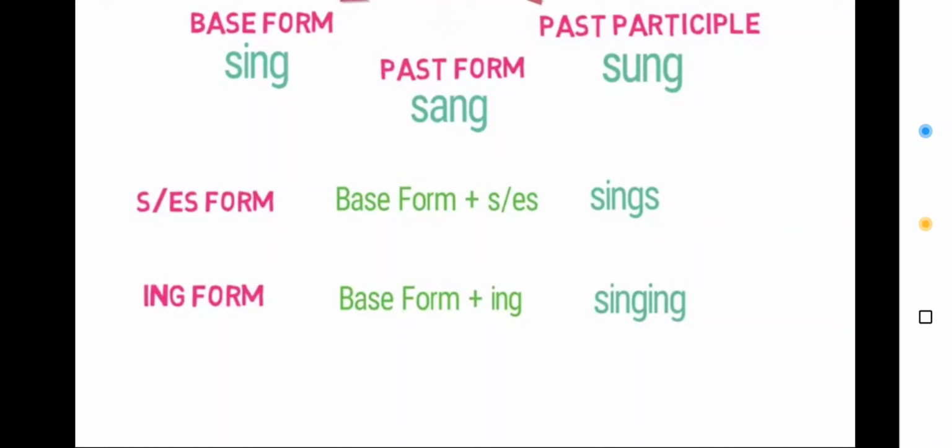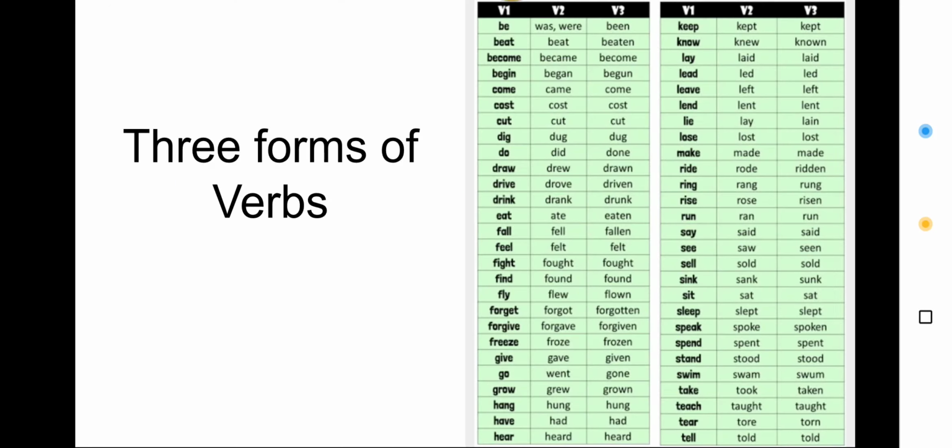Right? Then is the ING form. ING form is used when the work is continuing while we are talking about it. जब हम उस काम के बारे में बात करें और वो काम हो रहा हो, that it becomes the ING form. The base form sing के साथ ING is added with it. So these are the main forms of verbs.